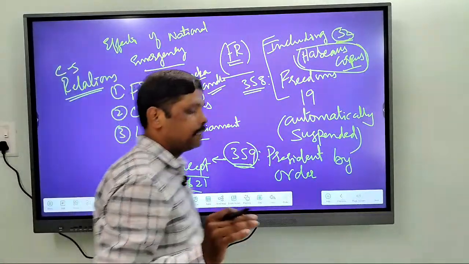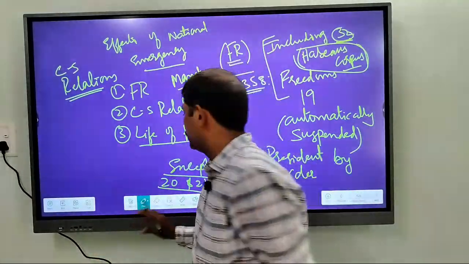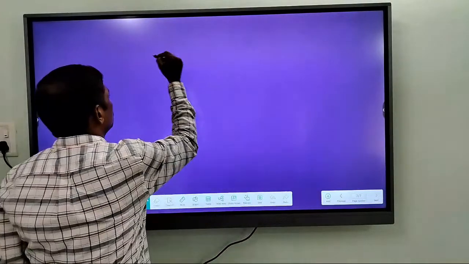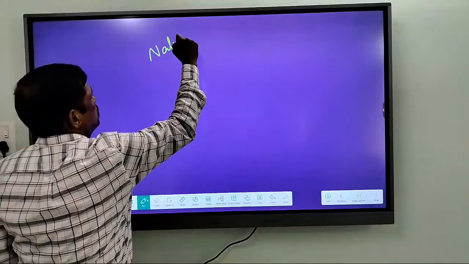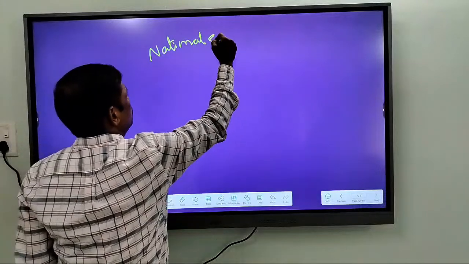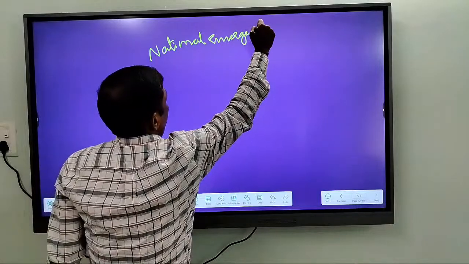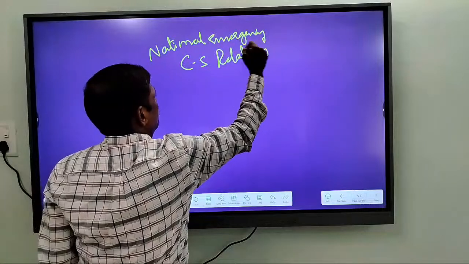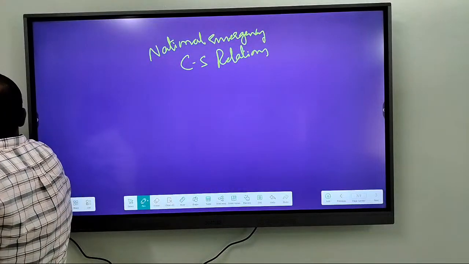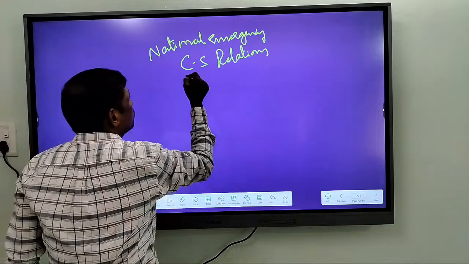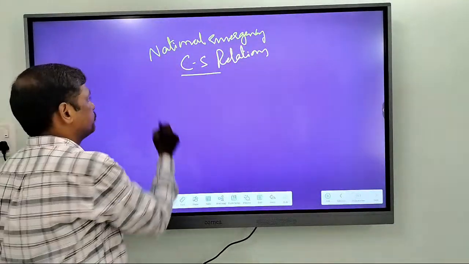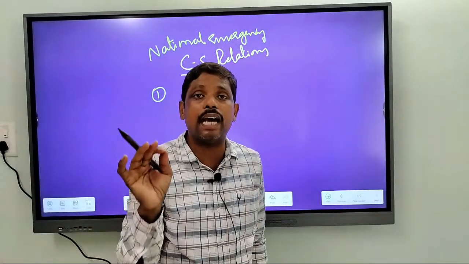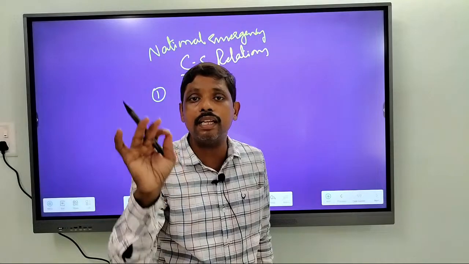Whenever a national emergency is imposed, the Union has every power to give directions to the states, even on state subjects.